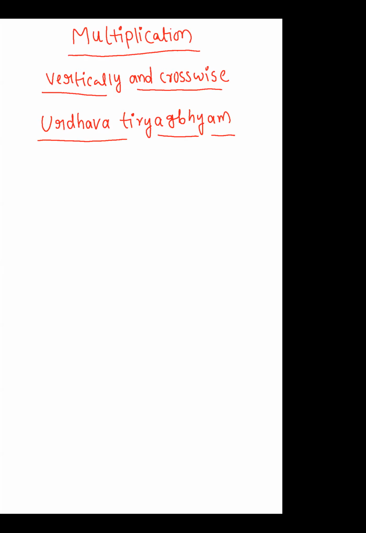Let me take one example. Suppose I want to multiply 24 into 38. In our general schools, we multiply like this. 8 4s are 32, writing 2 here and 3 here.